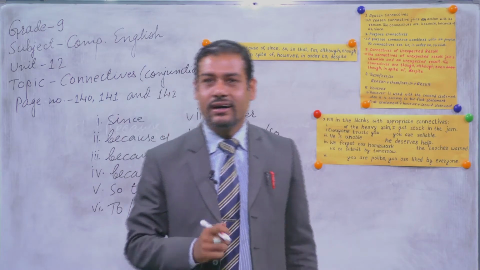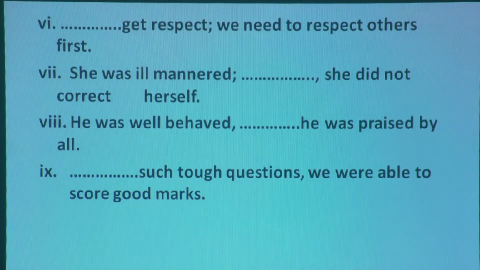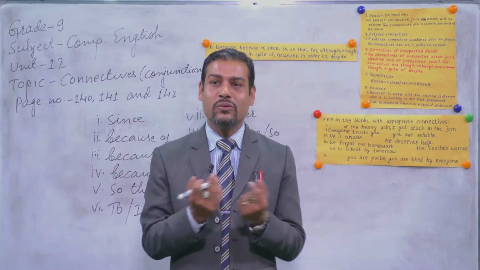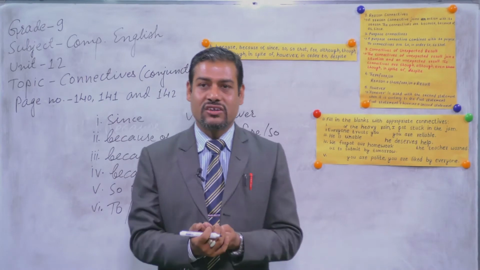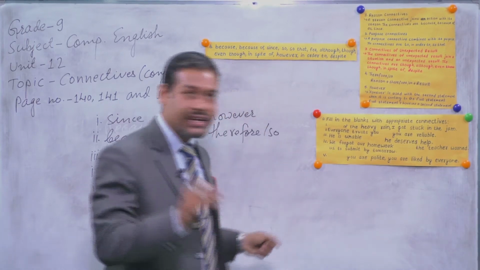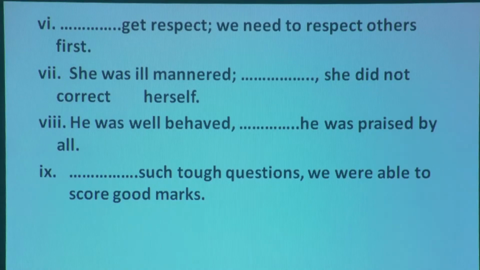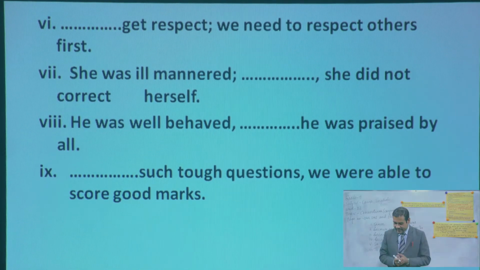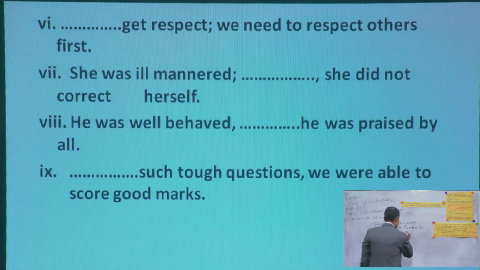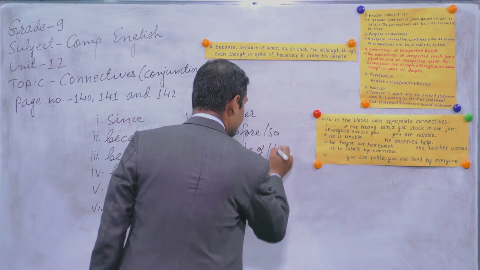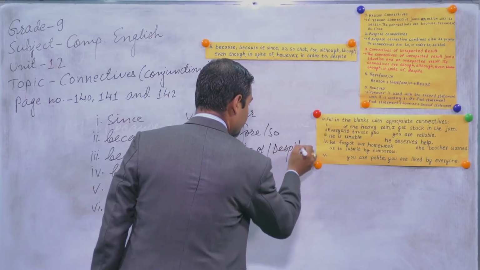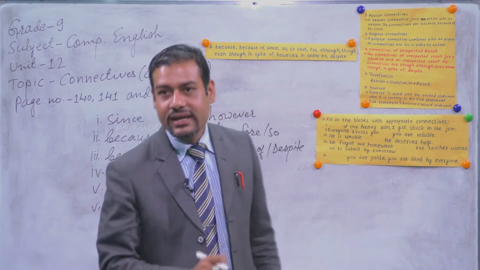Next one. Such tough questions, we are able to score good marks. If the questions are very difficult, hard ones, then we cannot solve them. It is out of our expectation, an unexpected result. And in "such tough questions," is there a subject and verb or not? No. Then you can write down there in spite of, or despite, D-E-S-P-I-T-E.